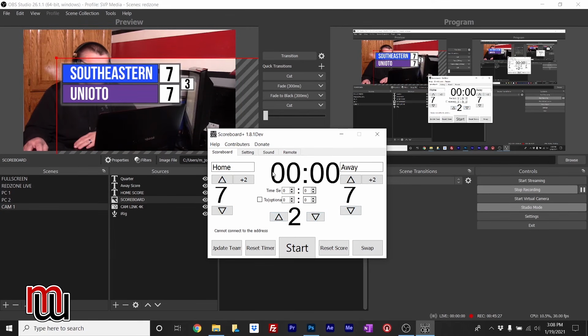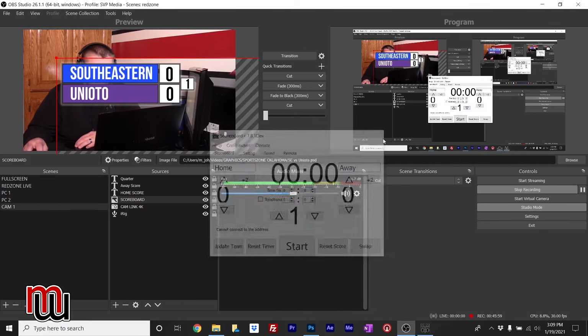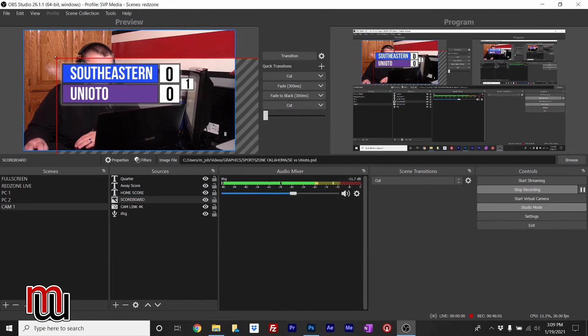And then you can also do the same thing if you have a box for your clock. You just insert the clock, and then you would set your time, and it would actually show up on here and everything like that. So I'm going to reset the score and pull the quarter to 1. Now, there is no halftime or final for that box. This would work for soccer too, I guess, but it goes all the way up. But keep in mind, once you get past the single digits, it's going to be off center. But there you go. You can close this. There's your clock or your scoreboard.